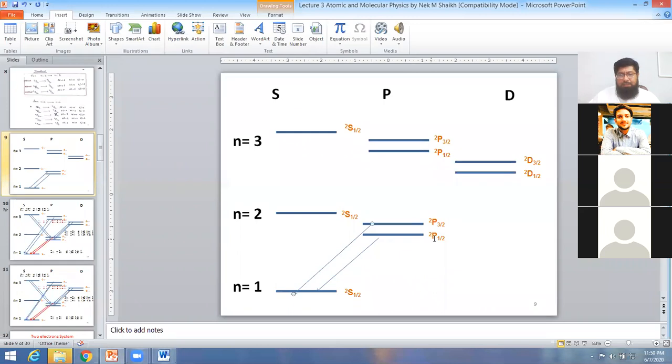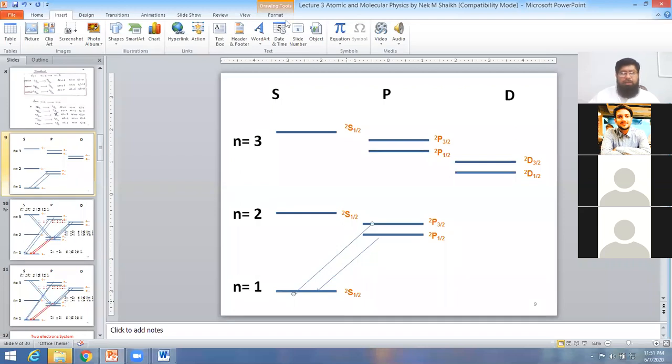The second, this is the P level, this is the S level. So from P level to S level, delta L is equal to 1. So this is also possible. This is the J value, which is equal to 1 by 2. Here 2s 1 by 2, the J value is equal to 1 by 2. So if we take the difference, delta J is equal to 0.